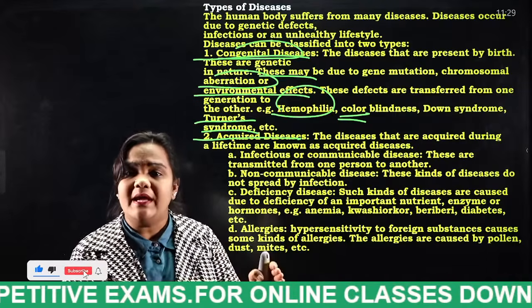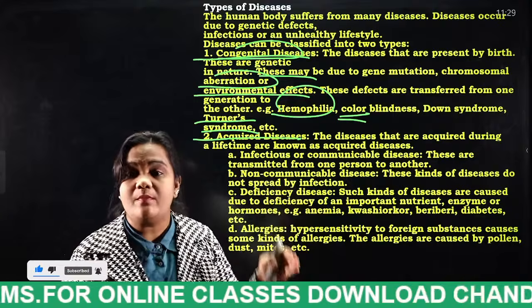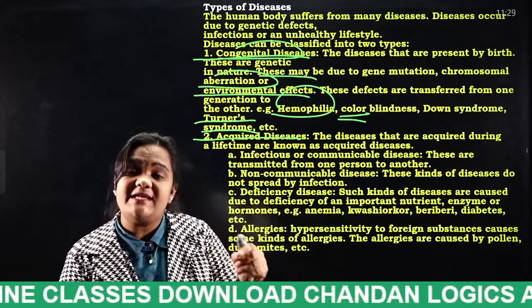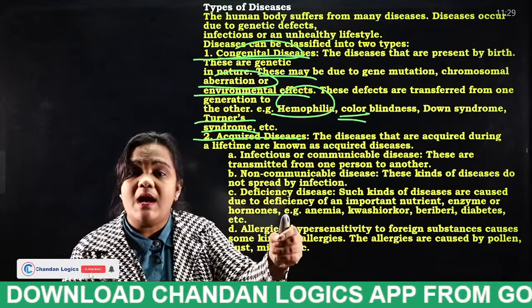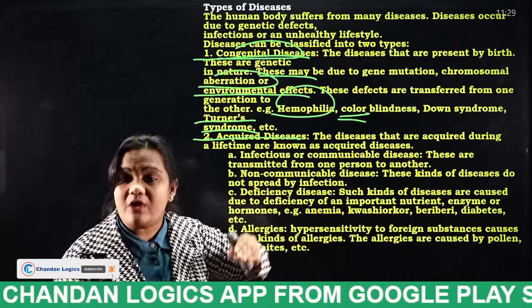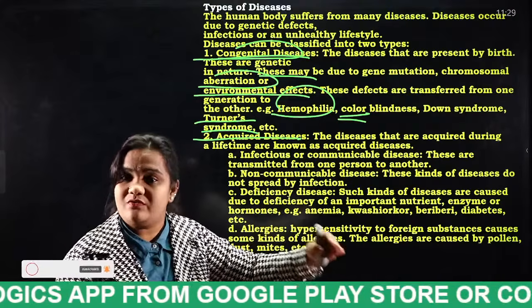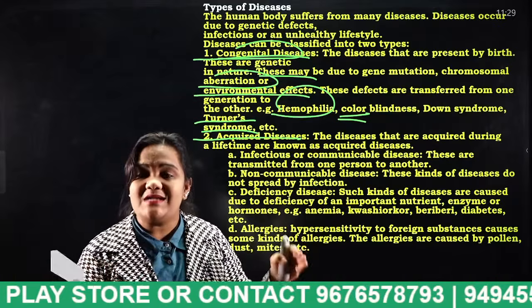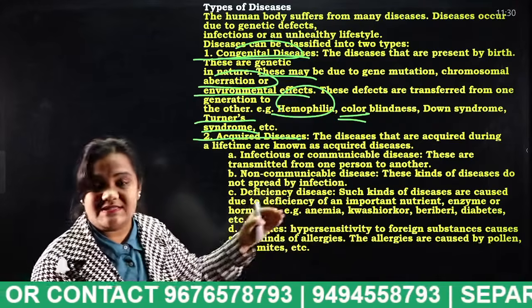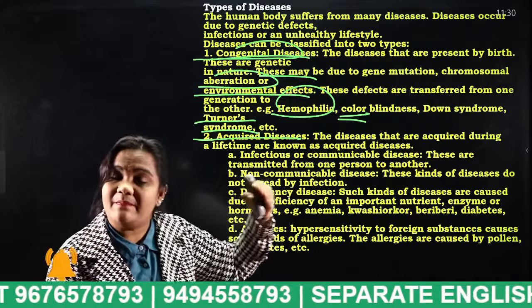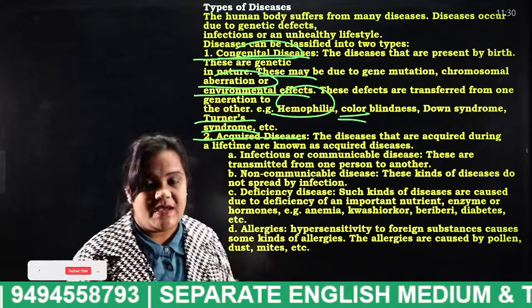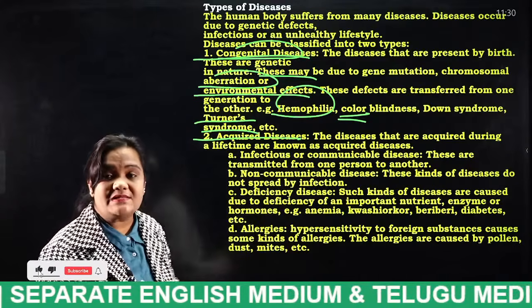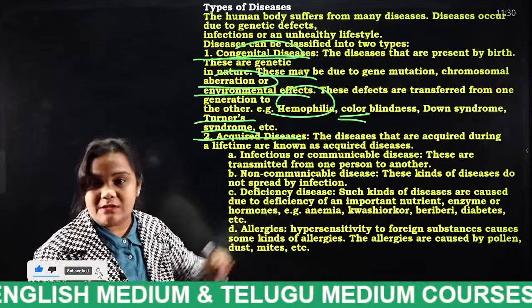You all know very well about this. How will a kid be born with Down syndrome or Turner syndrome, students? If there is an extra chromosome or a deficiency of a chromosome, these conditions appear. So these are considered what, students? Congenital disease. That means the person is born with such diseases. What are the examples? Color blindness, Down syndrome, Turner syndrome.